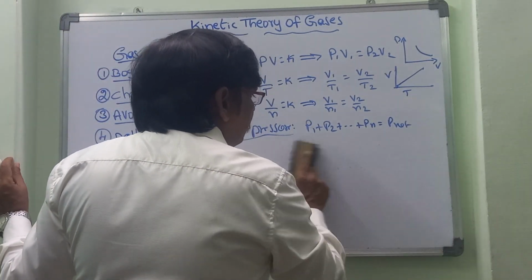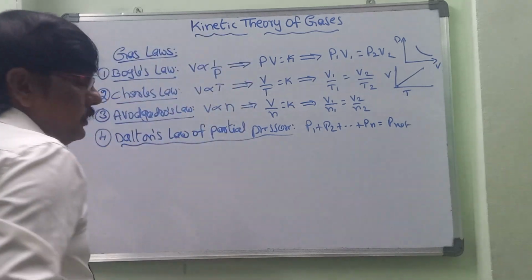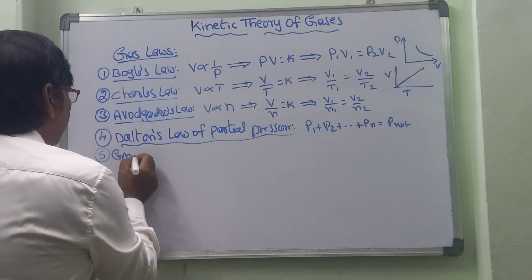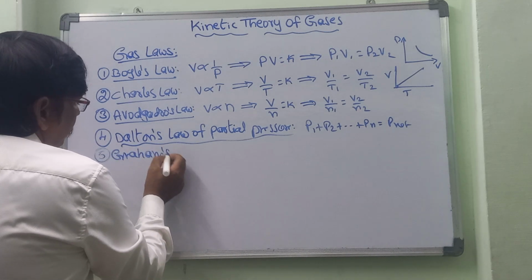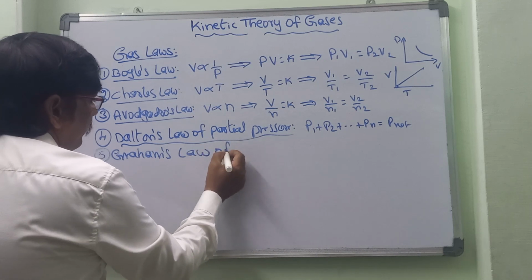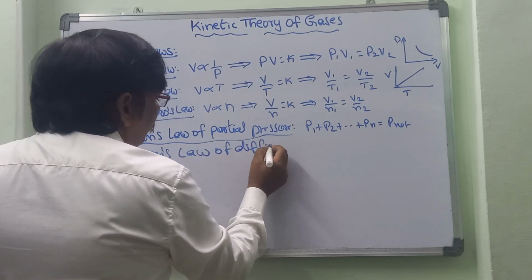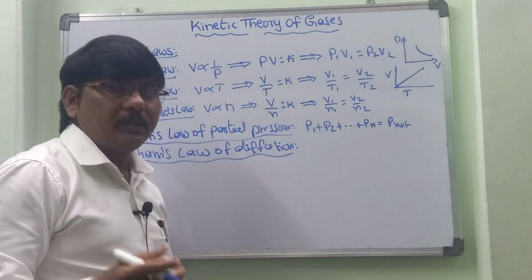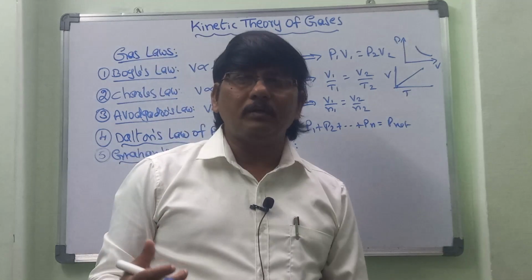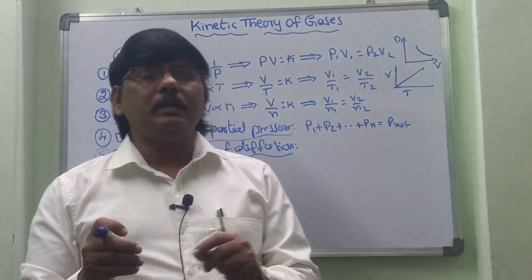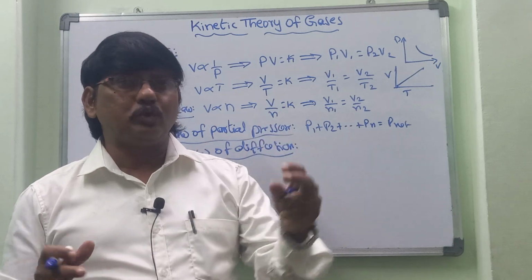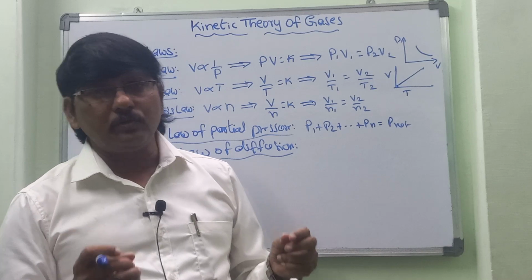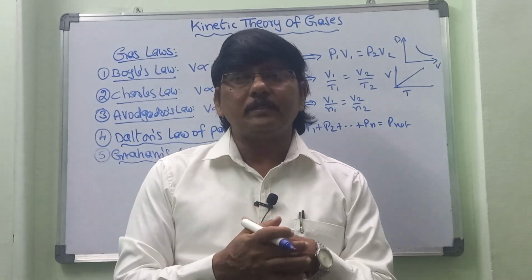The next one is Graham's law of diffusion. So what is Graham's law of diffusion? Diffusion means intermixing of particles in gases. For example, in a room, when we spray something in the corner, that smell travels to all sides in a fraction of a second. That is what we call diffusion. Intermixing of molecules in a gas is called diffusion.